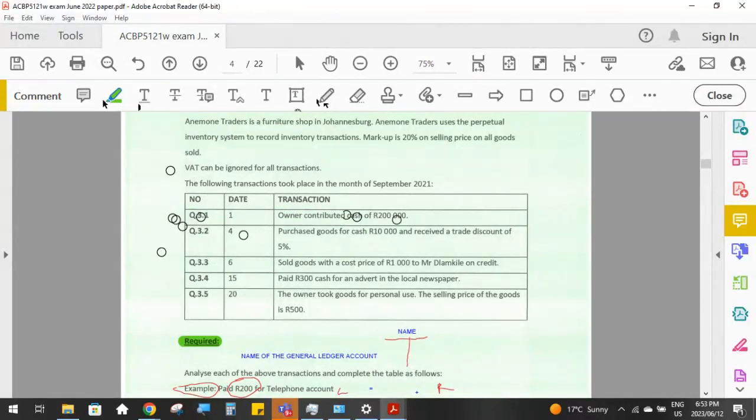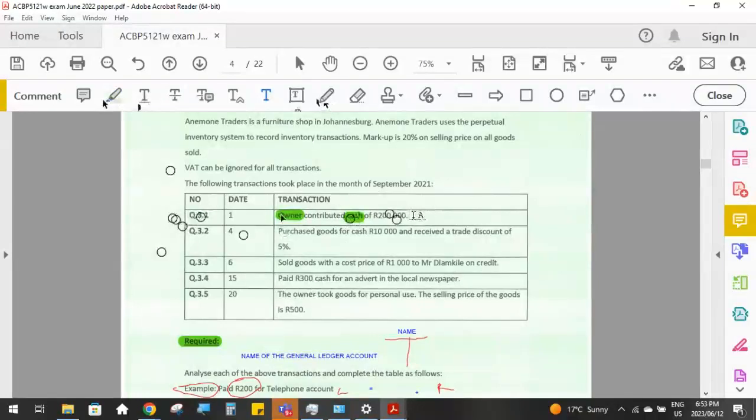The important thing is that it was actual cash that the owner contributed. So that means the business received 200,000 Rand in cash. And where did the cash come from? It came from the owner.